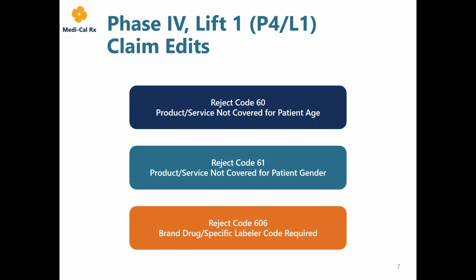The following NCPDP reject codes were reinstated during Phase 4 Lift 1 on August 4th. NCPDP Reject Code 60, Product Service Not Covered for Patient Age. NCPDP Reject Code 61, Product Service Not Covered for Patient Gender. And NCPDP Reject Code 606, Brand Drug Specific Labeler Code Required.